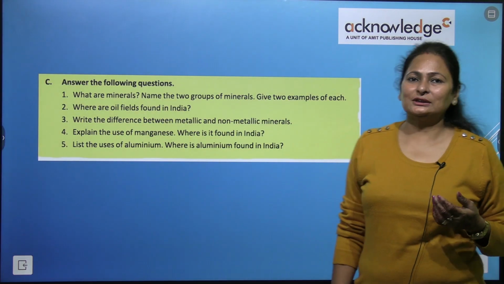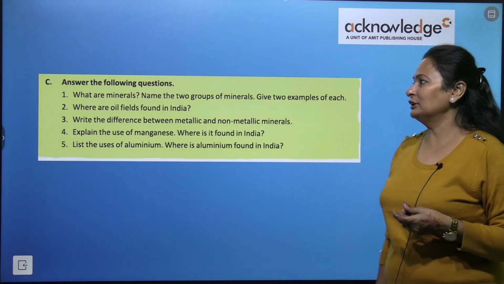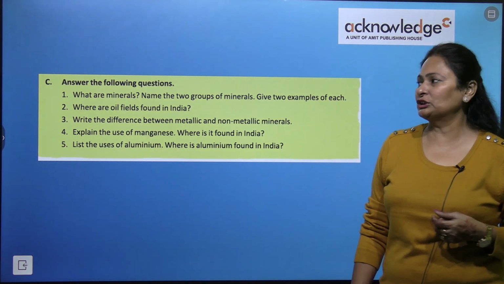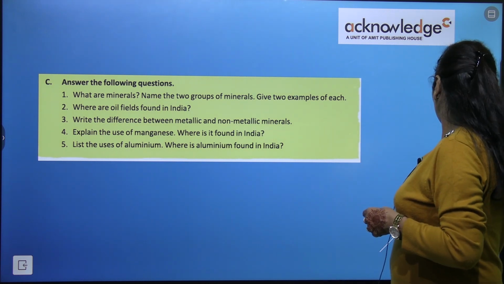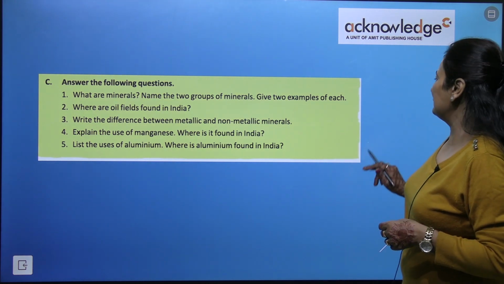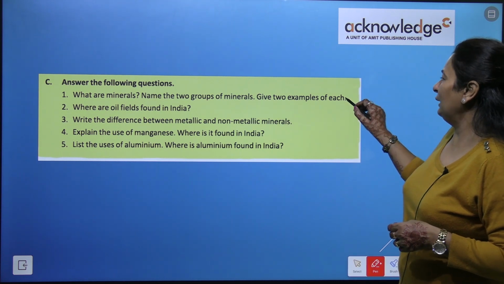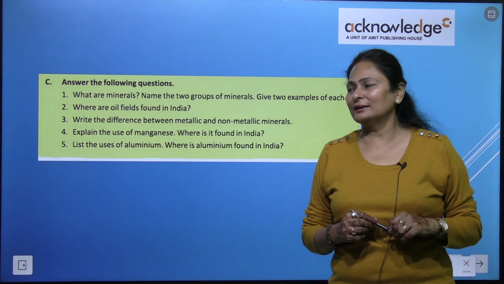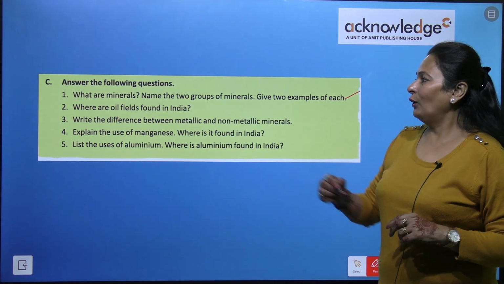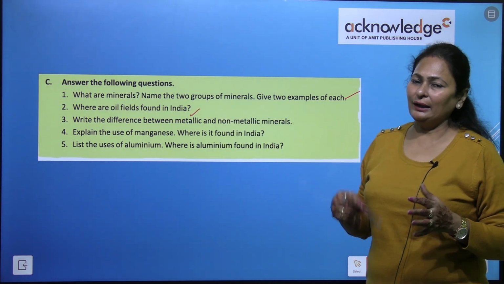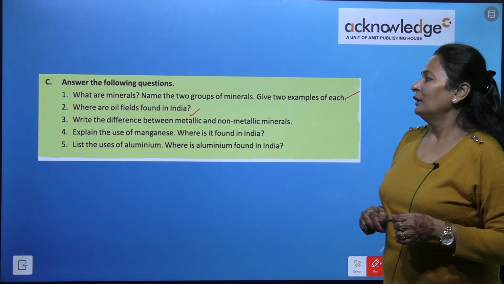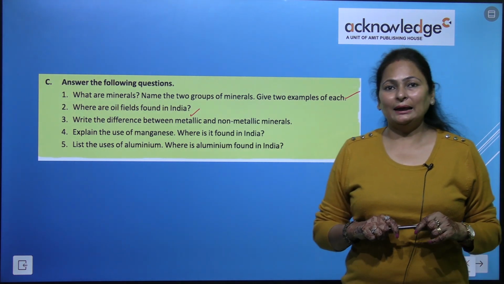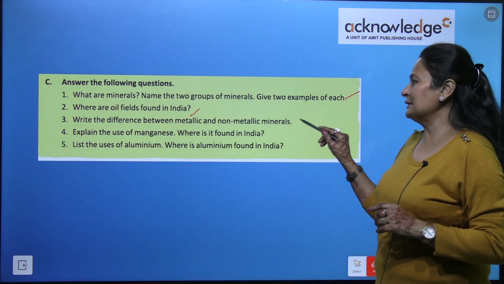So we have reached the end of the session, which is to answer the following questions. What are minerals? Name the two groups of minerals with two examples of each. We have done this. Where are oil fields found in India? We have seen so many places where oil fields are found. The difference between metallic and non-metallic minerals.